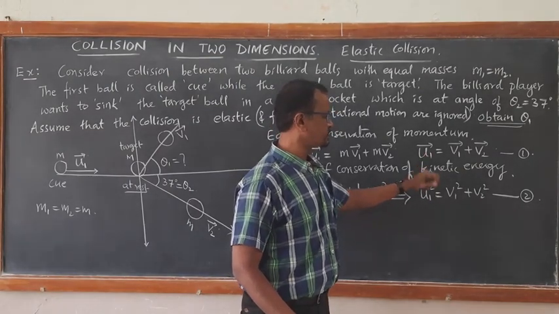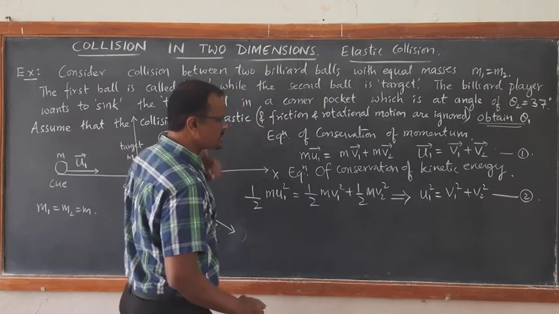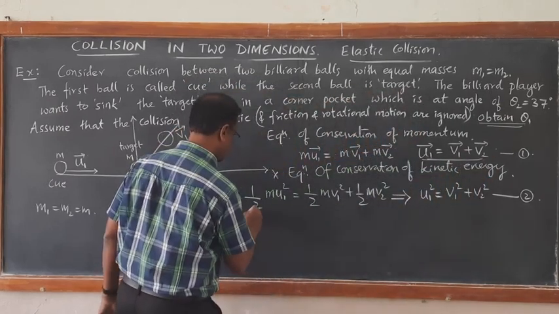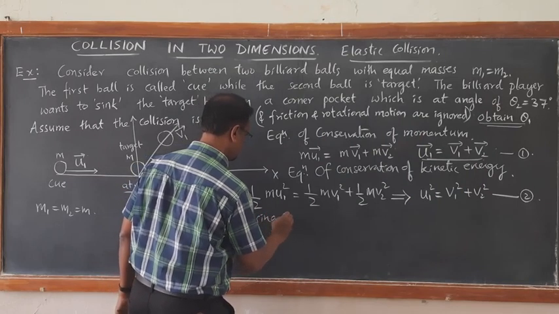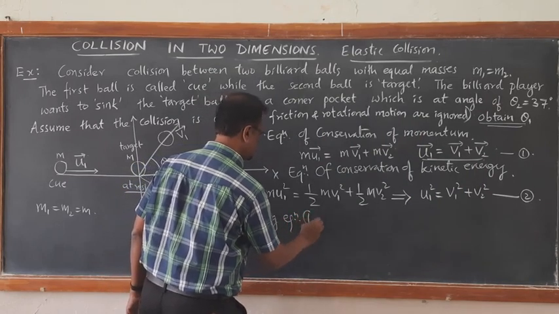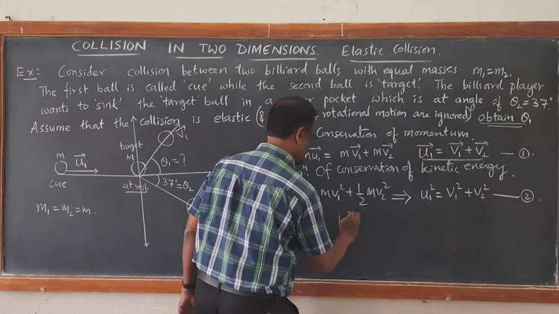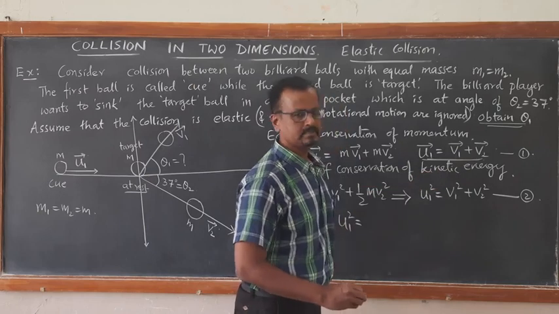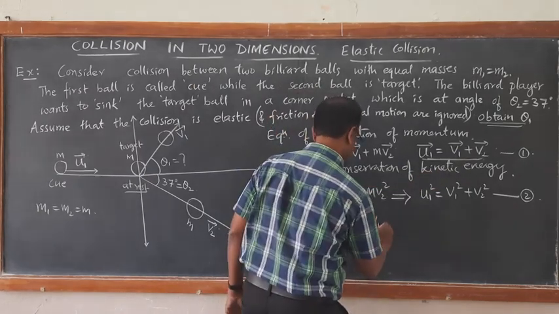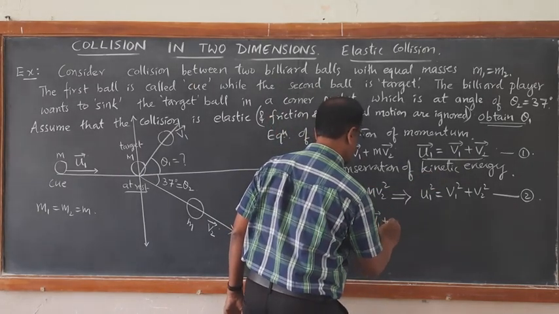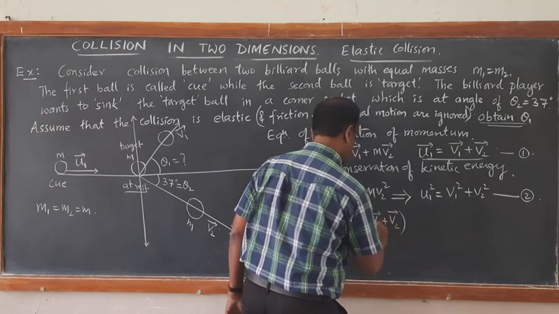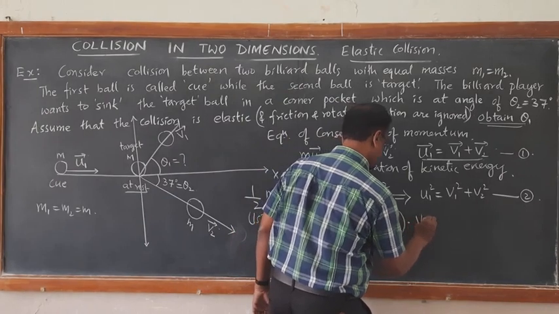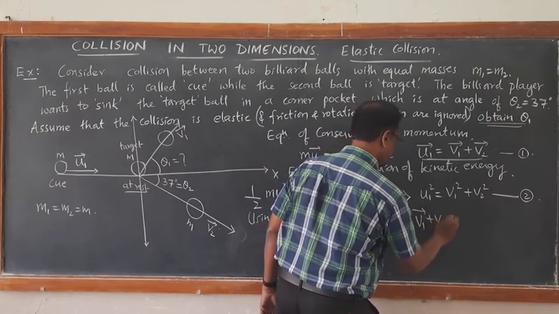If I take u1 square, then using equation 1, u1 square is equal to v1 vector plus v2 vector, square of this, means dot v1 plus v2.